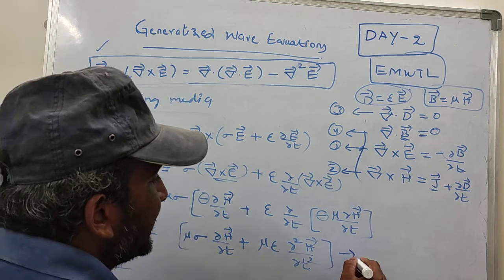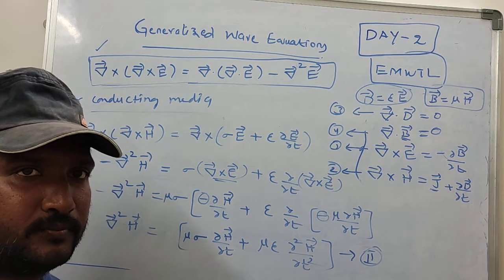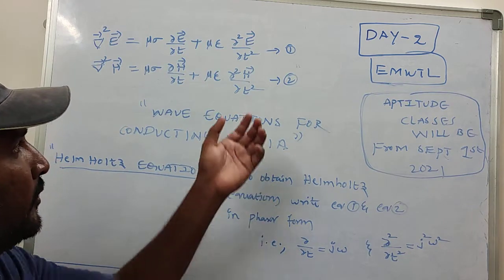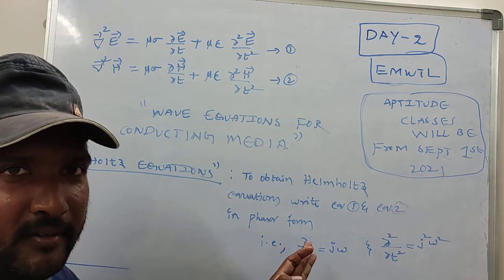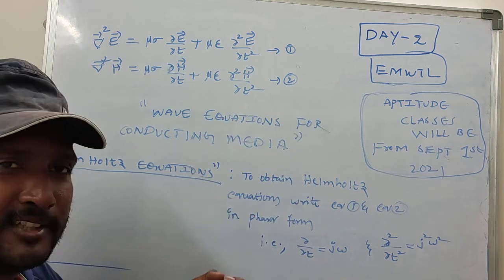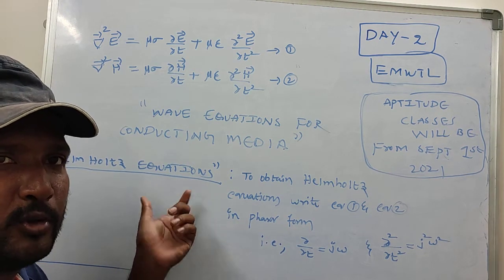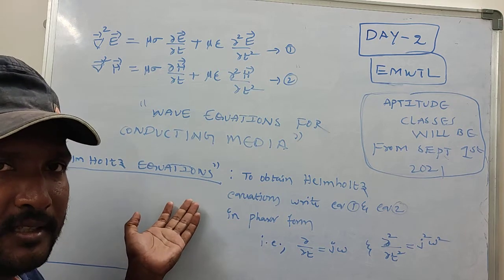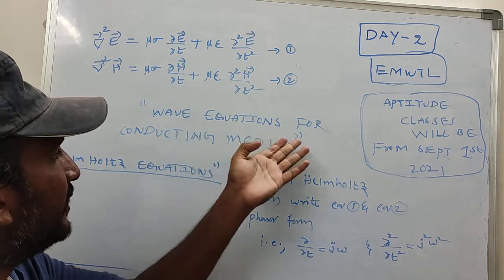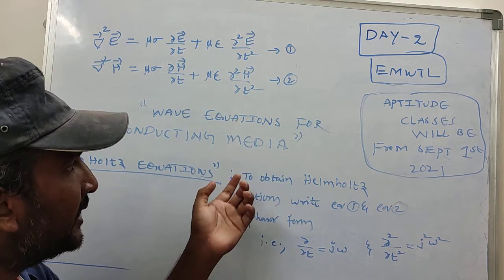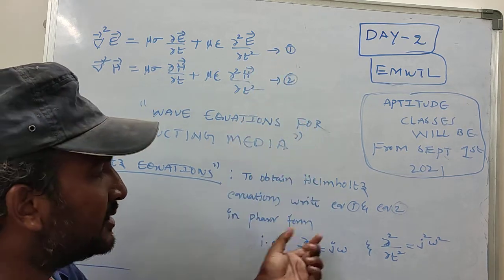Now let us assume this is expression number 2. Now if you observe that, these are the two wave equations we have derived for conducting media. Now a small topic is present, that is Helmholtz equations. From your external point of view, they are going to ask you indirectly to derive the Helmholtz equations. Don't be confused. Helmholtz equations are nothing but wave equations for conducting media only. But to obtain Helmholtz equations, we have to express these wave equations in phasor form.